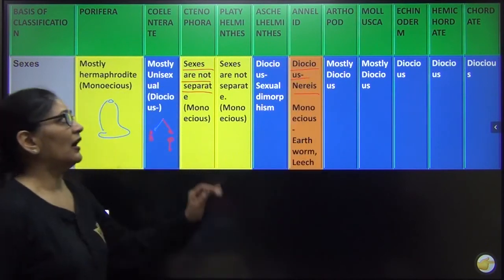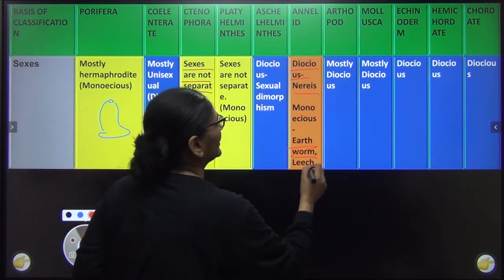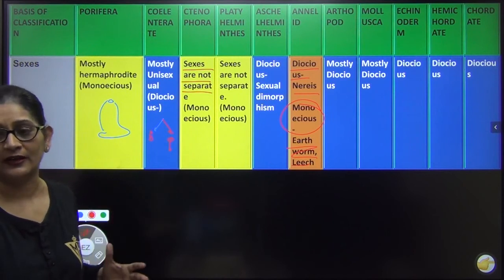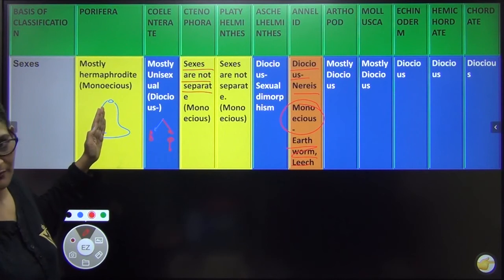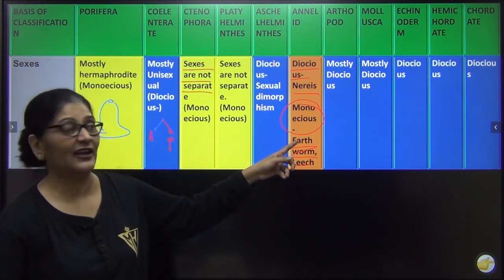That means bisexual, as in case of Nereis. But in case of earthworm and leech, they are unisexual. That means the male and female gamete is formed in the same body. So you have to find out a trick. These three are unisexual, male, female in the same body. In them, some are monoecious, some are dioecious.